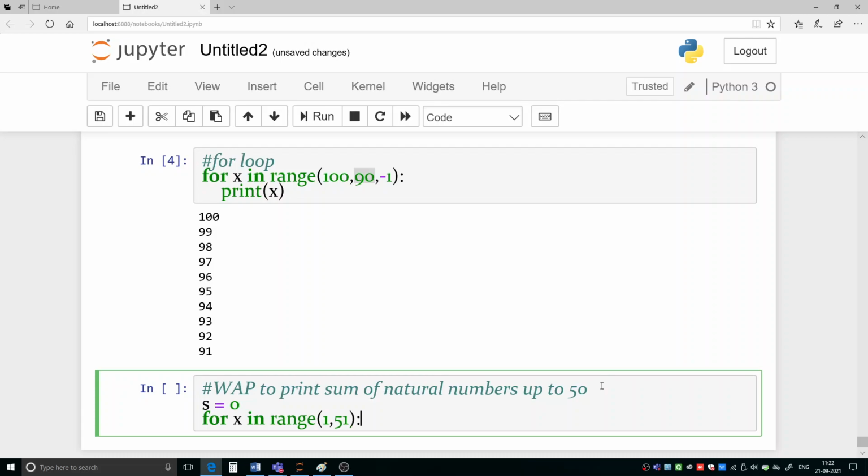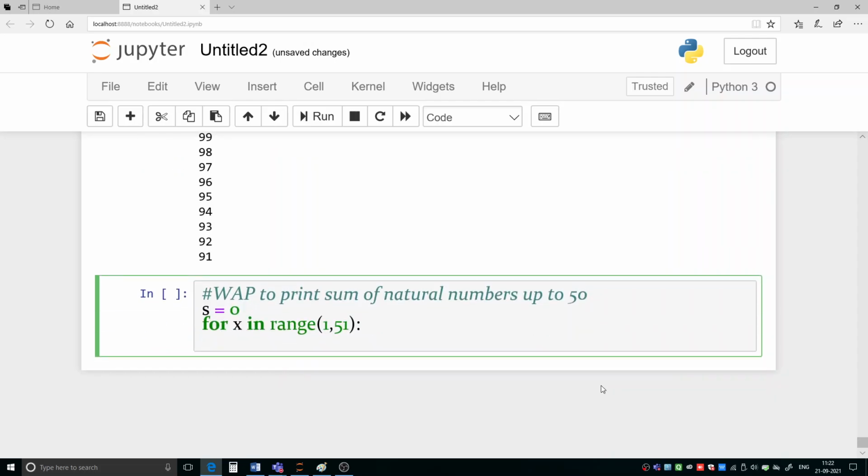Now do this one, then come inside the loop. Here what we have to do, this x will start from 1 and it will go up to 50. So x will take value 1, then it will take 2, then 3, like that it will move up to 50. And as soon as x becomes 51, the loop will be terminated.